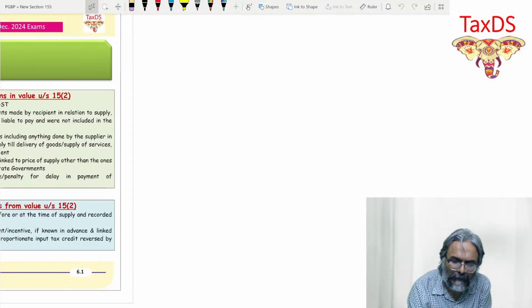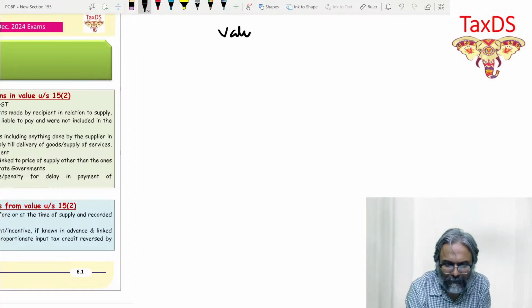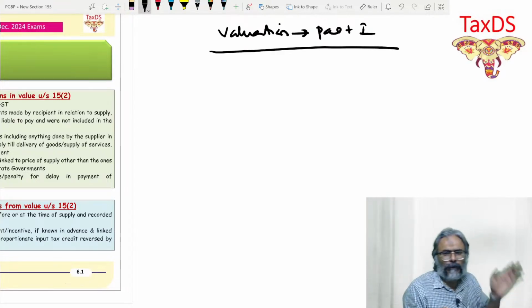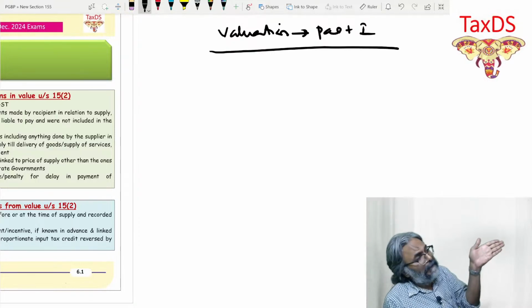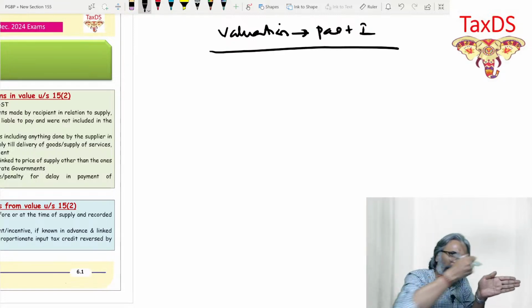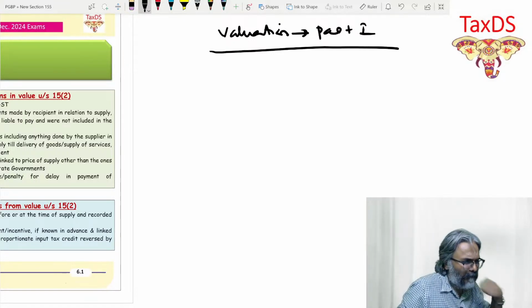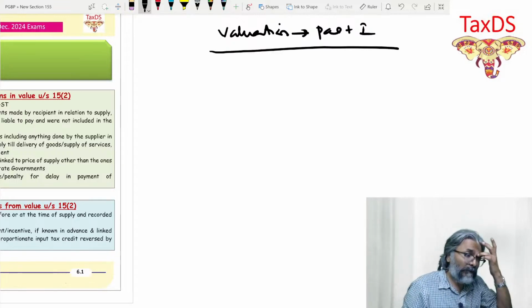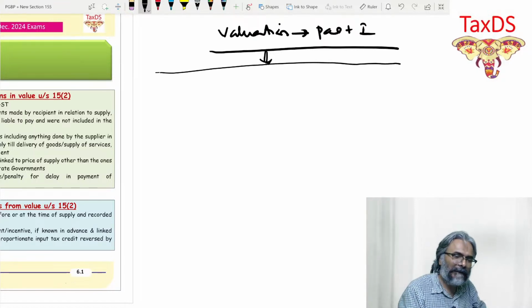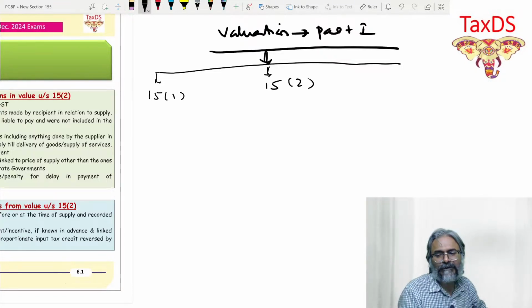Let's start with the students then. So, valuation, students, part 1. Now, in this part 1, students, the sections which are involved over here. Now, please do one thing, students. If you are making the notes, make it again the same way, horizontal. If you're making the notes, you would require a good width. Please make it horizontally so as to cover maximum area. So students, if you see valuation in part number 1, we know there are 3 sections in this part 1 valuation: 15.1, 15.2, and 15.3. These 3 sections go hand in hand.